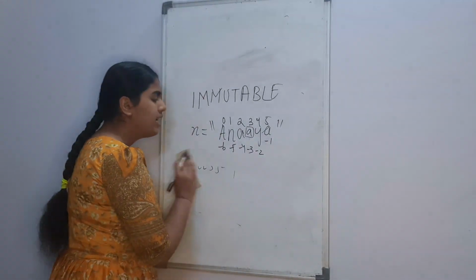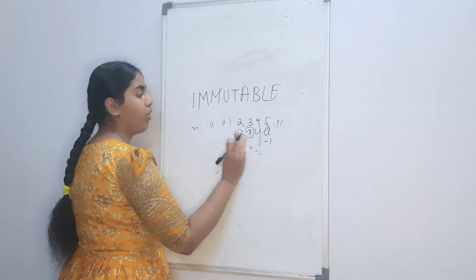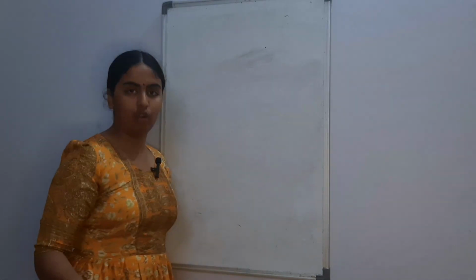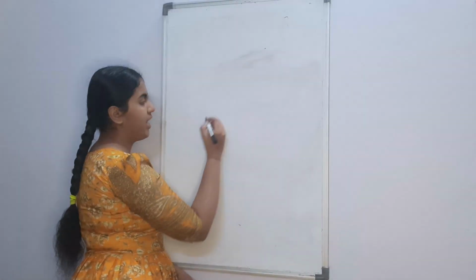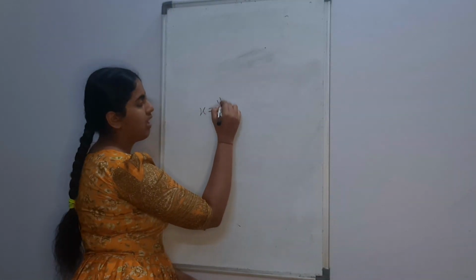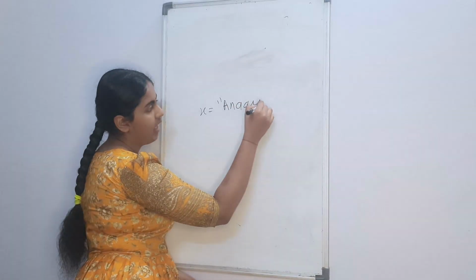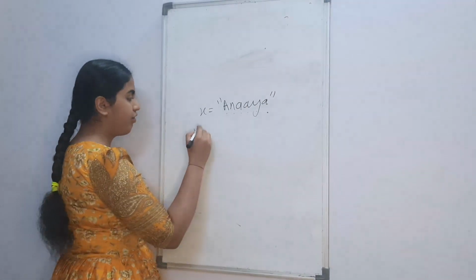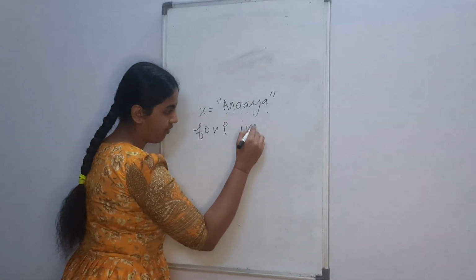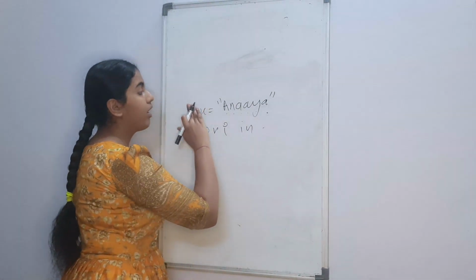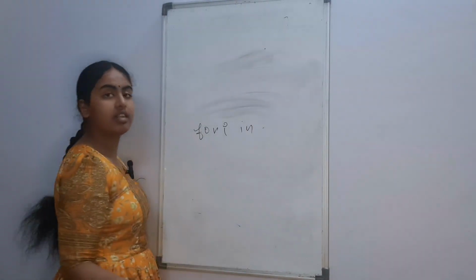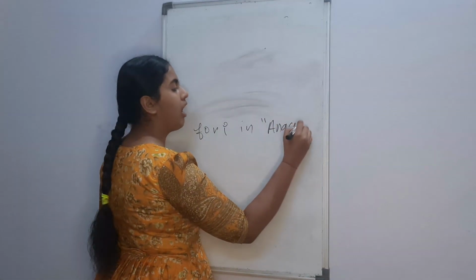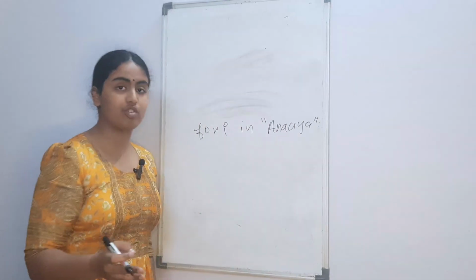Strings are immutable. Secondly, if you want to traverse a string, or go through a string character by character, you can do it with the for loop. Okay, let's say we have the same string X equals Anaya, right? If you want to go through this one by one, then you can just do for i in X. Or you don't need to assign the string to a variable. You can just directly put your string, for i in Anaya, and it will go through the string character by character.